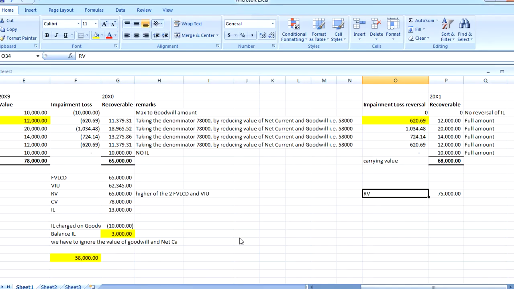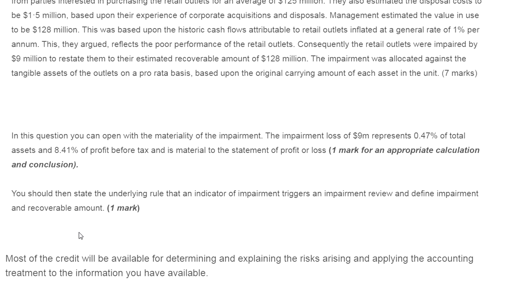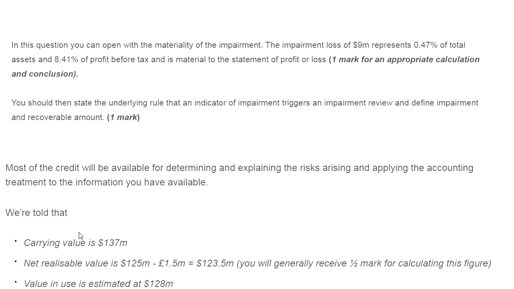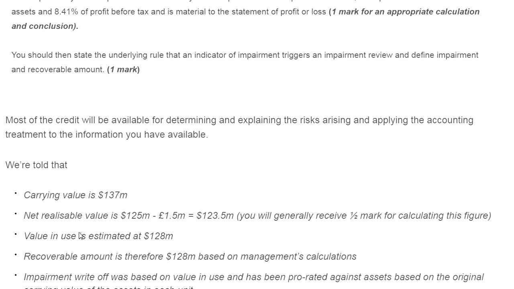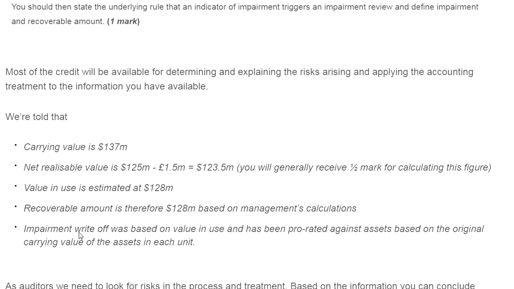So now, what the examiner has asked in this question: you can open with the materiality of the impairment, which has already been done. $9 million represents 0.47 percent of the total assets and 8.41 percent of the profit before tax, and is material to the profit or loss. This carries 1 mark, and the conclusion that it is material or not carries 1 mark with the calculation. You should then state the underlying rule of an impairment indicator, the trigger and impairment review, and define impairment and recoverable amount. This again carries 1 mark.